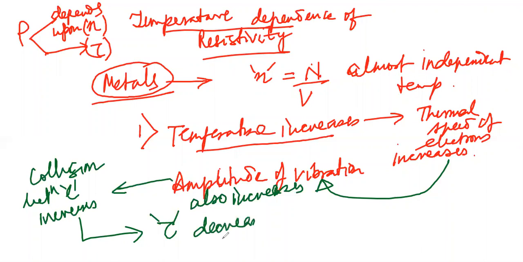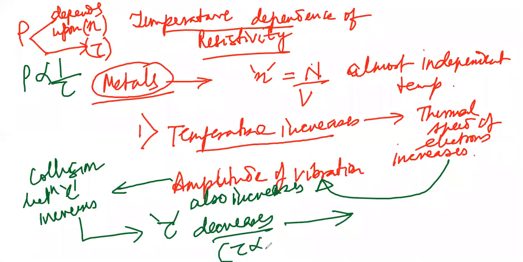Now just see over here, children. Resistivity is inversely proportional to tau. We have already done that. So if tau decreases, resistivity increases.